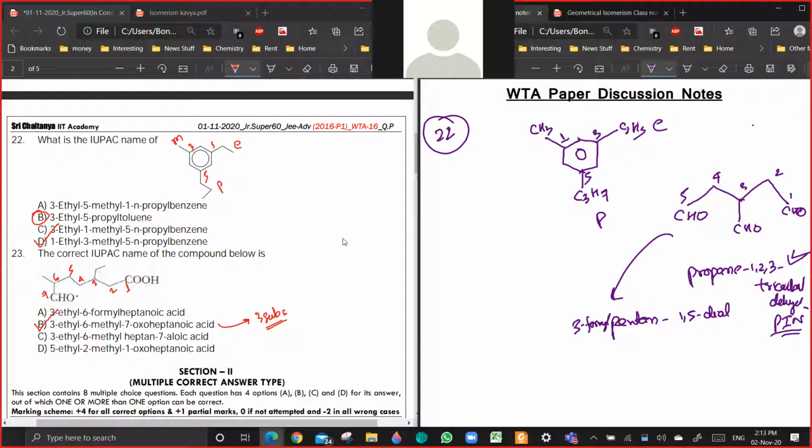So B should be preferred also. But you people are not supposed to remember the preferred names. You should just have the ability to write the IUPAC names correctly. Okay. So 22 is done. 23.